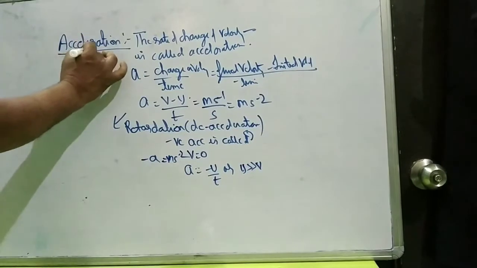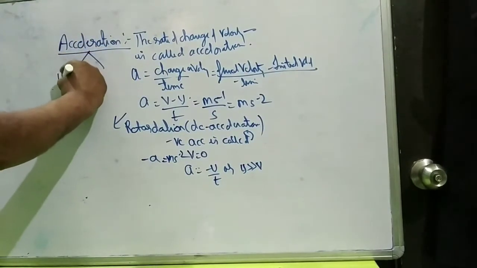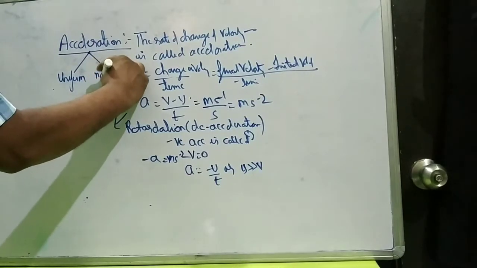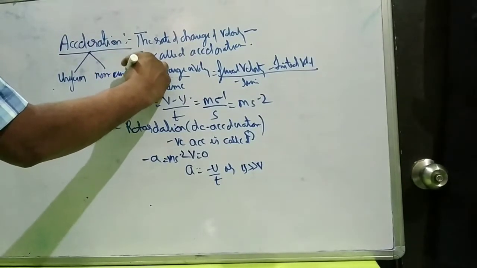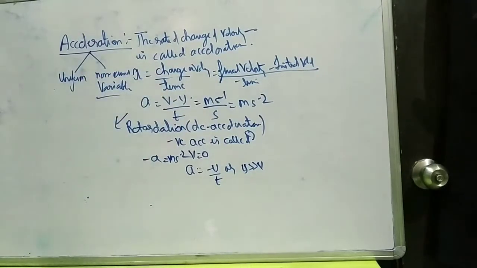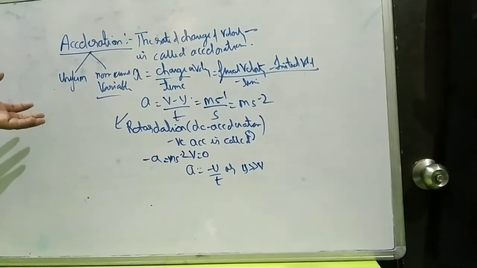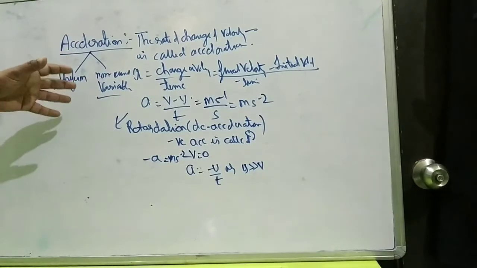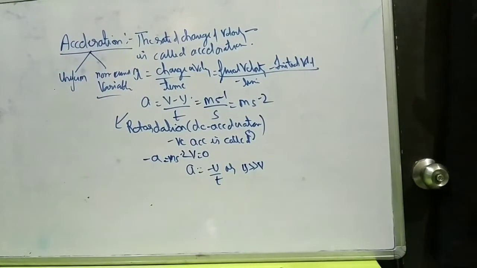Again, there are two types of acceleration. Number one is uniform acceleration. Number two is non-uniform, which means variable acceleration. As the name indicates, when the velocity remains the same, it produces a constant acceleration, and when the velocity keeps on changing, it produces a variable acceleration.